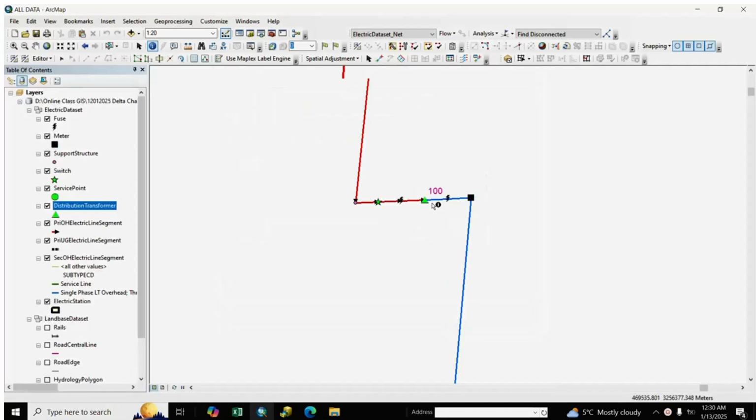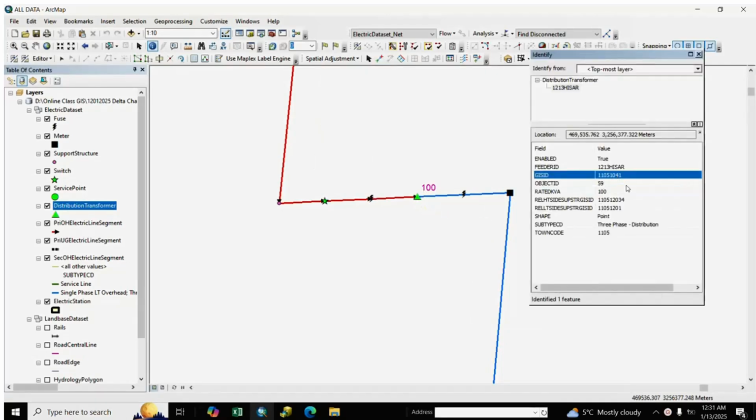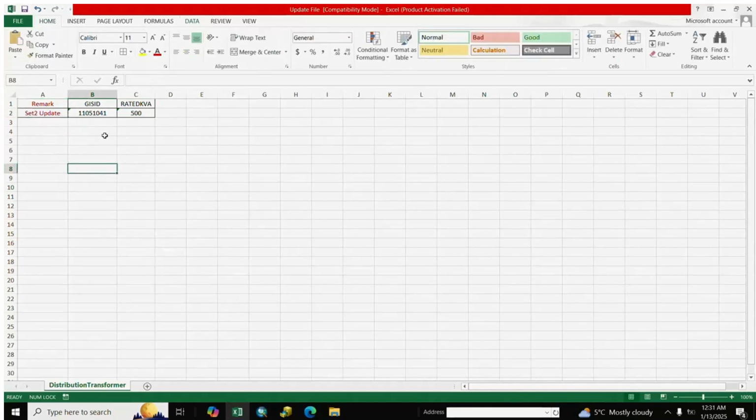You see here it's 100 kVA, and its GIS ID is 11051041, and we have the Excel file available. Here is the format, remark, set one update, GIS ID and rated kVA.